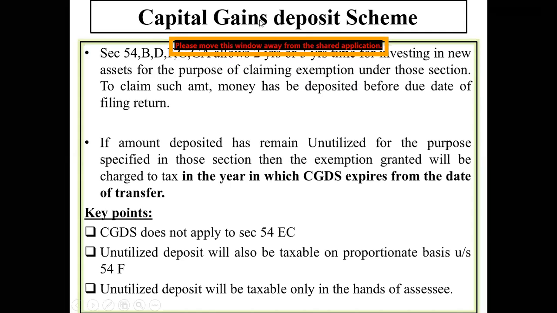Otherwise, you open an account with State Bank of India, transfer all this money into that particular capital gain deposit scheme, and for the next 2 years, or in some cases for the next 3 years, you will not be charged tax. But after these 3 years, if you have still not invested this money, then 20% will be charged to you. I repeat, the government is going to give you 3 years time to invest this particular capital gain in any of the assets, either a home, or a commercial property, or if you don't want to invest into physical properties, they will ask you to invest into certain government investment avenues. You have 2 to 3 years of time depending on whatever section you select.